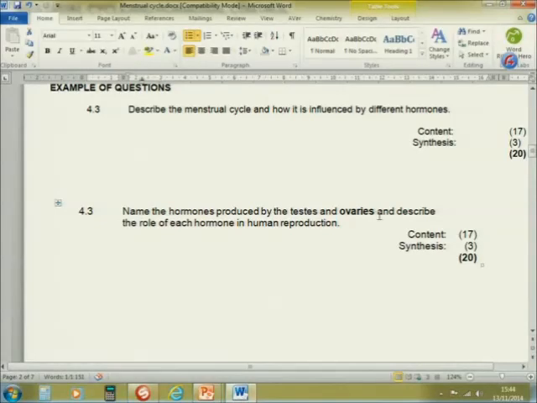By just naming those three hormones, you've got 3 marks. 3 marks for naming the 3 hormones, but now you need to also describe the role of each of these 3 hormones in human reproduction. The estrogen stimulates the thickness of the endometrium, and the progesterone will maintain that thickness of the lining of the endometrium.